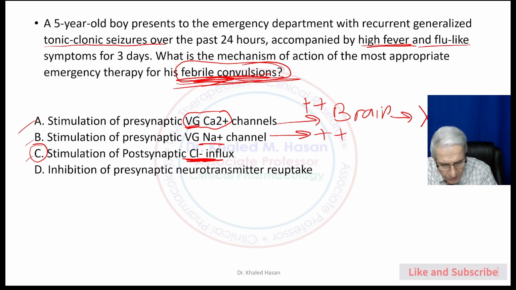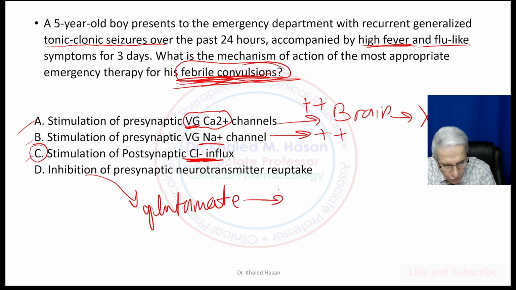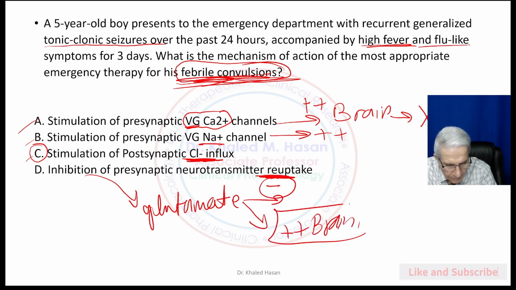If you are talking about glutamate and you inhibit its reuptake, the result will be activation of the brain. This is not correct.